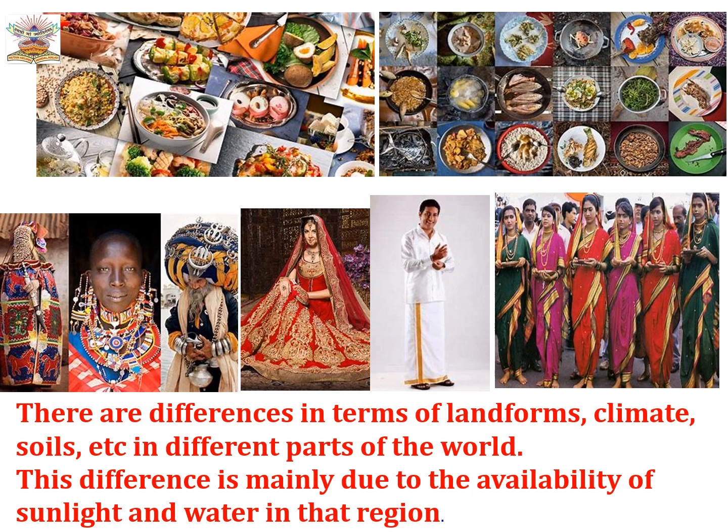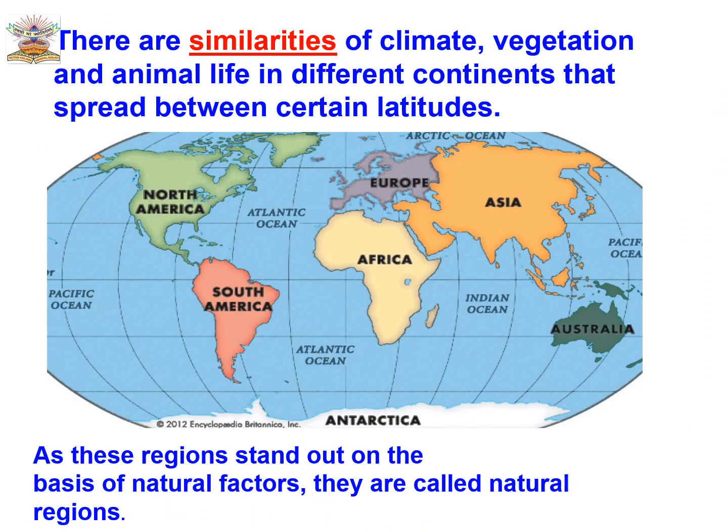Then based on the climate, different clothes are worn, the dresses, and the houses are made in a different manner. Where it is snowing, they will make different types of houses, and where there is heavy rainfall, different ones again. So based on that, there is biodiversity in different parts of the world.